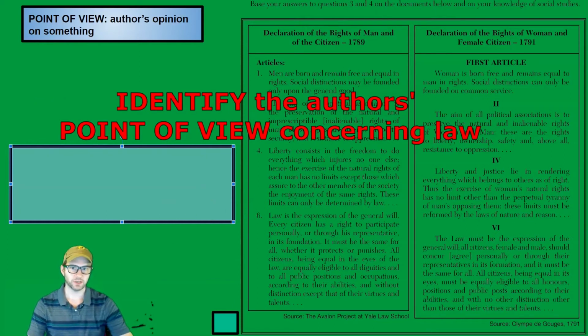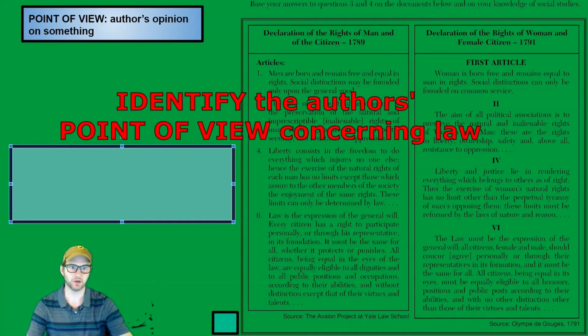Okay, point of view is the author's opinion on something. So, identify the author's opinion on law. We'll pick law. It could be natural rights or citizens. We'll say law. As of right now, we have only seen the state ask to identify the point of view. If it said explain, our answer would be different.